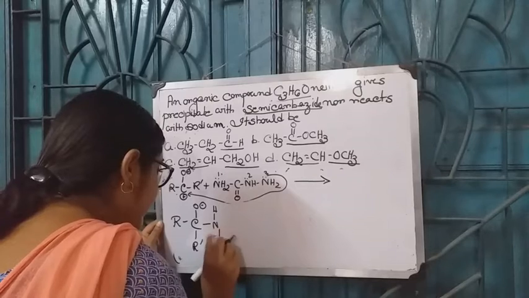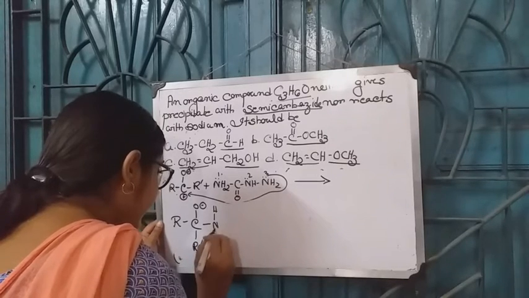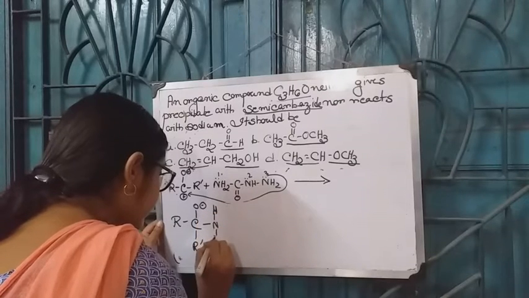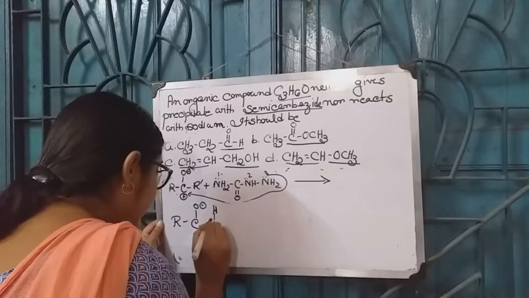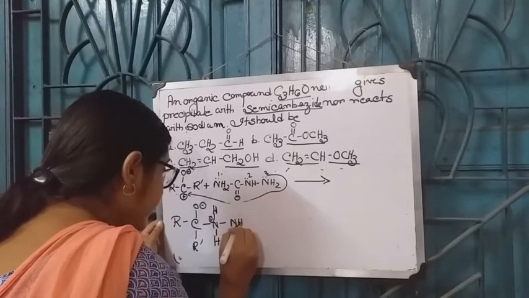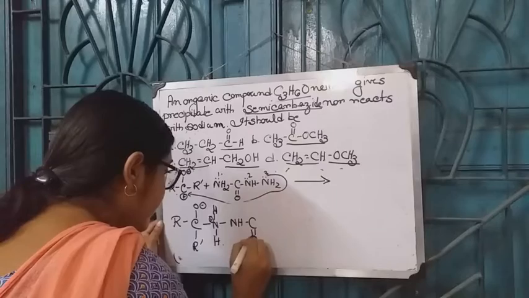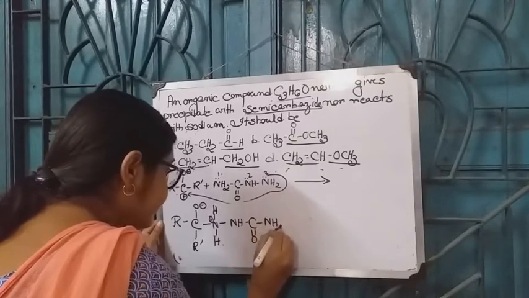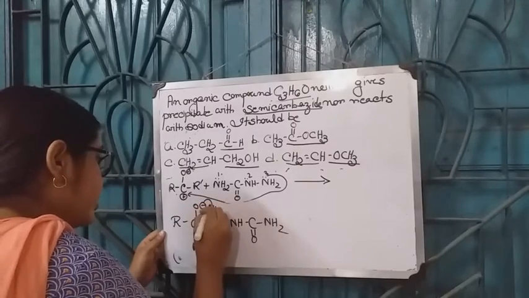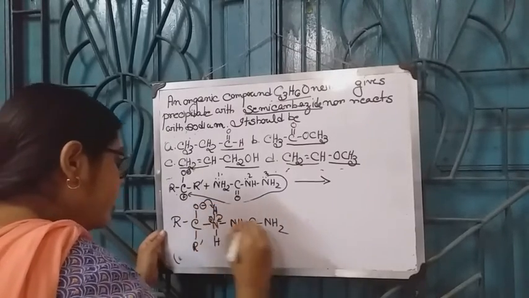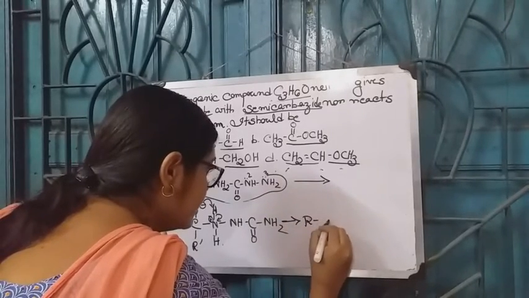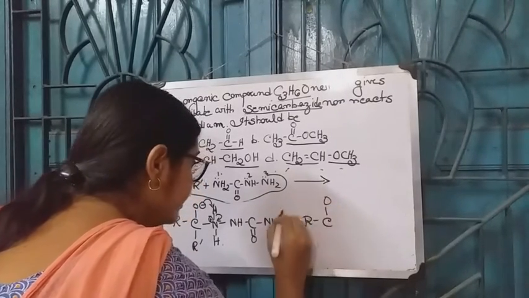Here a positive charge is generated over the nitrogen atom because nitrogen donates this lone pair of electrons. NH CO NH2. Now the negative charge over oxygen abstracts this proton and this bond breaks. COH.